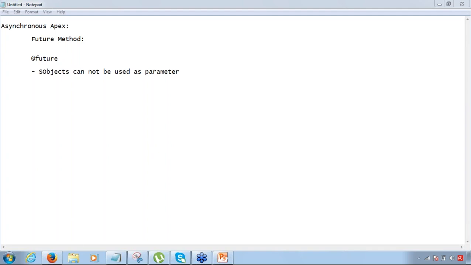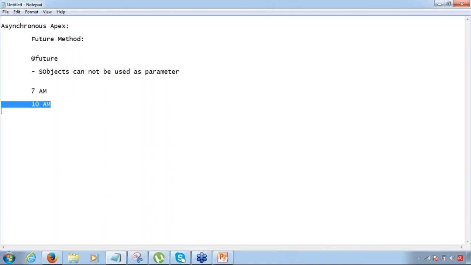Okay, see, for a future method, between the moment the method is called and when the method is executed, there can be a time difference, or a time delay between these two things, right? Try and understand this. Let's say the method was called at 7 a.m. and it got executed at 10 a.m. Okay, so there is this 3 hours window. Now, if an sObject is defined as a parameter on the future method, what will happen? The method is going to take the value of that sObject at 7 a.m. The method actually gets executed at 10 a.m.